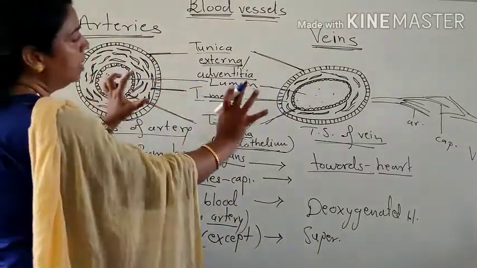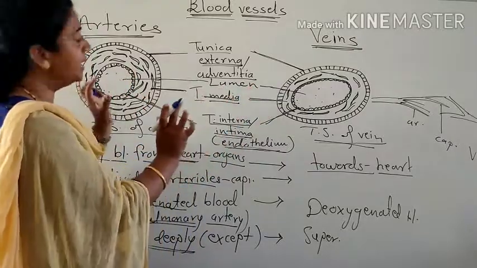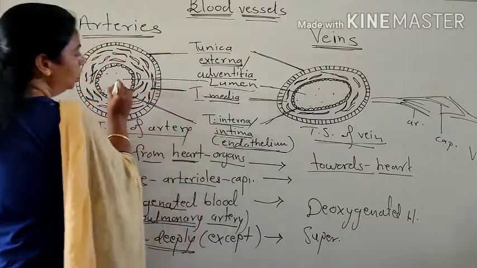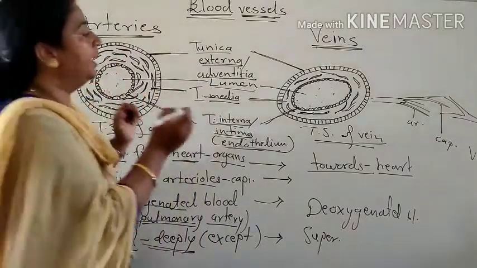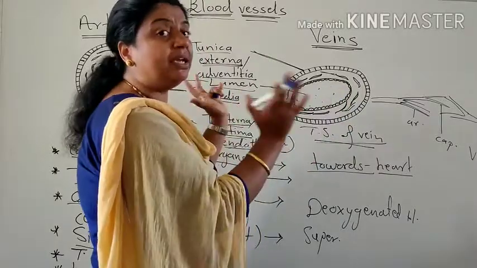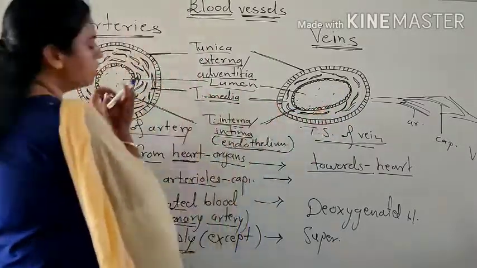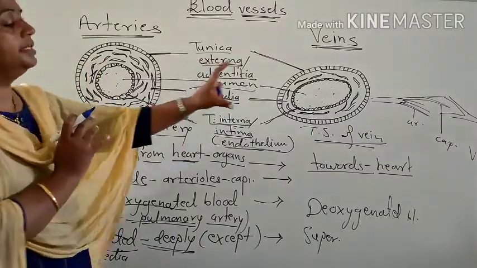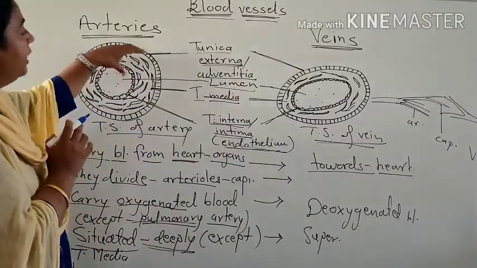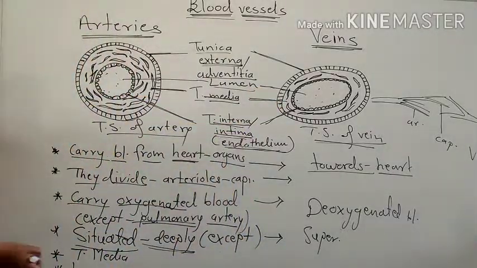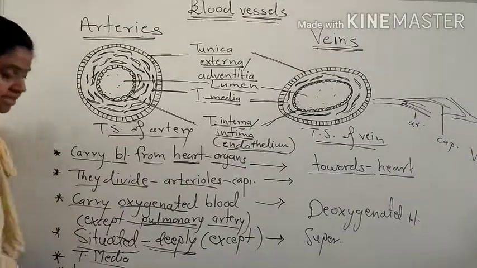As compared, these two are the same size, but the lumen of artery is narrow, and the lumen of vein is wider. Means big lumen here, small lumen there. Lumen means cavity. The inner cavity is small in this one and big in this one, because the wall of this one is thick. Here tunica media, lumen, and the next difference is the valves.